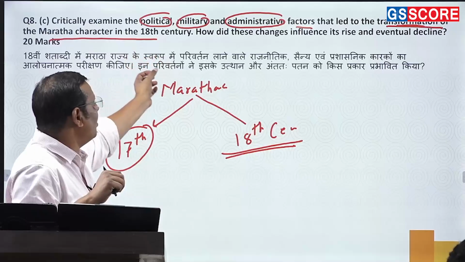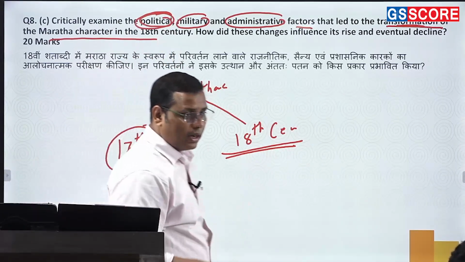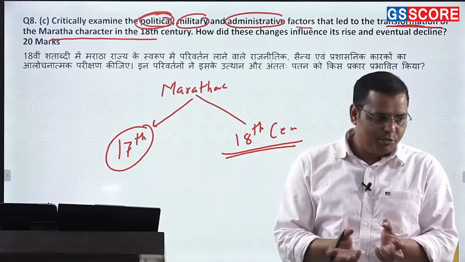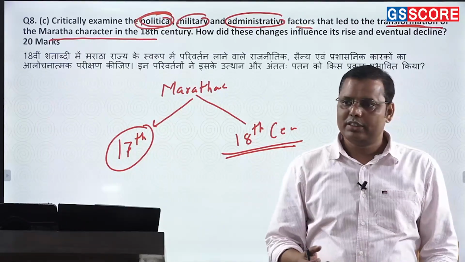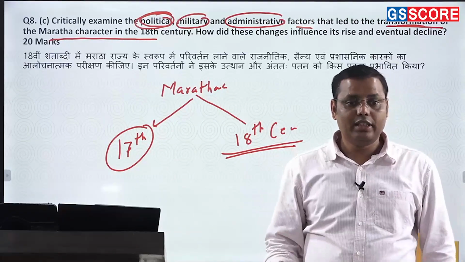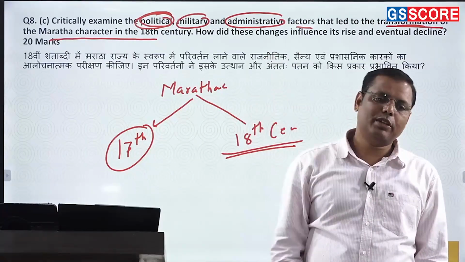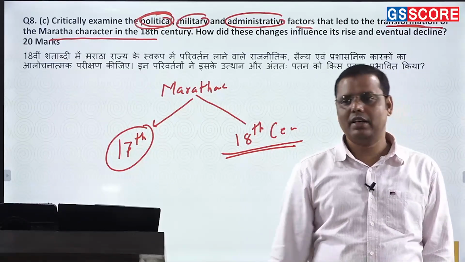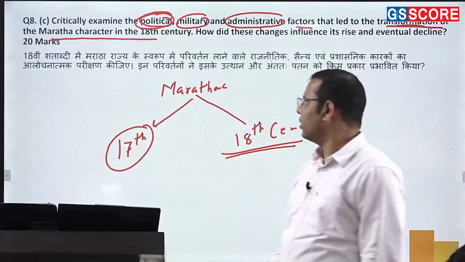Achha, polity you need to write about. Sorry, a very important point that I missed to tell you. When it comes to polity, when Sahu was coming back, the Maratha chiefs were already there. The presence of the Maratha chiefs was quite helpful because Sahu was getting help from Scindia, Gaikwad, Bhosle and everybody. So the Marathas were spread over a larger region and this was giving a push to Maratha power. Initially, the Maratha chiefs needed a powerful person like the Peshwa. That's why they supported him. Later, this political structure became the primary reason for the decline of the Marathas, because conflict or factions among these Maratha chiefs appeared, and that's how the decline could be noticed.